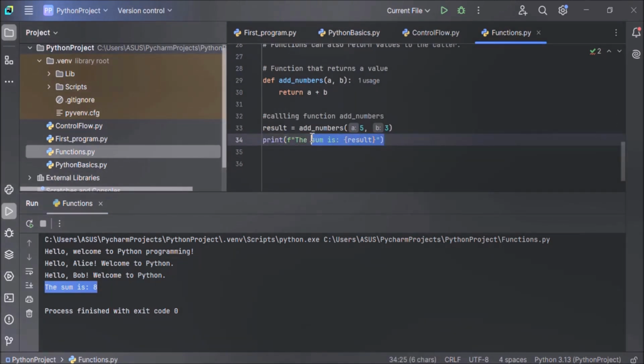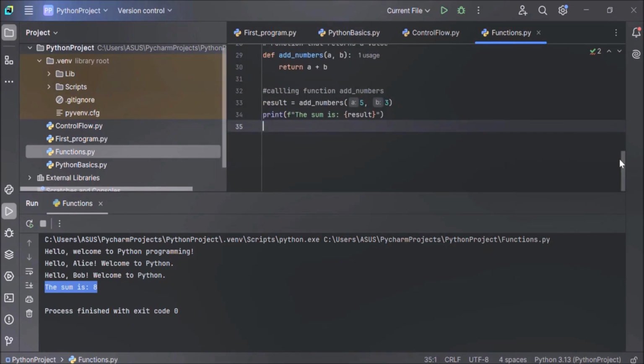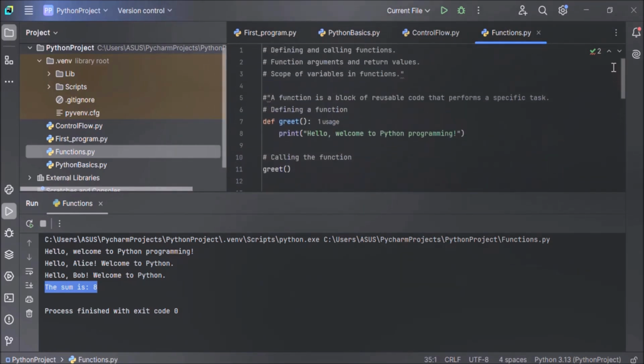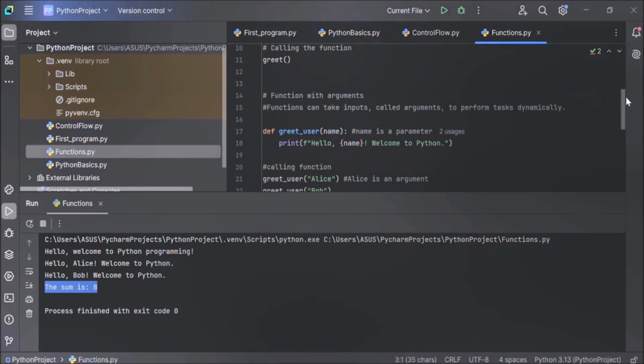Here we have printed the value of the result, but it can be stored and used later. So I hope you have understood how a function returns a value to the calling function. Now let's move on to our next topic, that is scope of variables in a function. Variables defined inside a function have local scope, meaning they can only be used within that function. Now let's see an example.